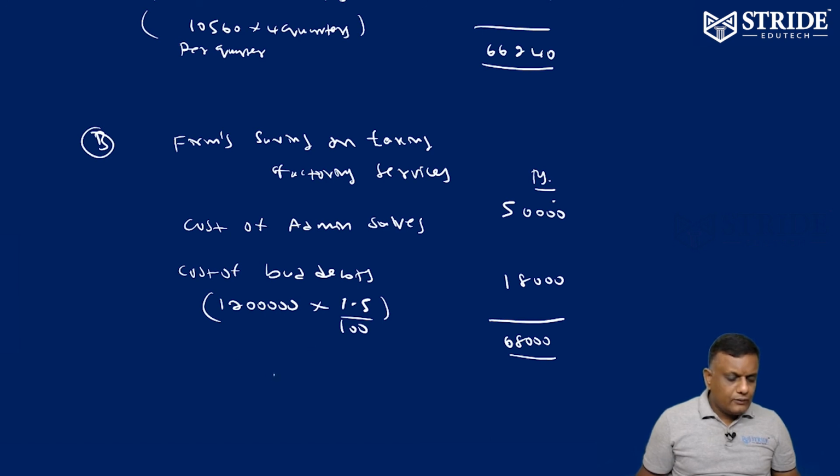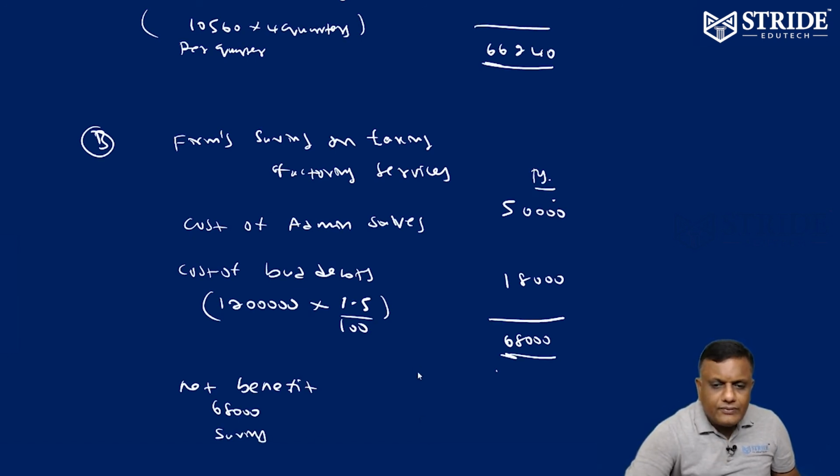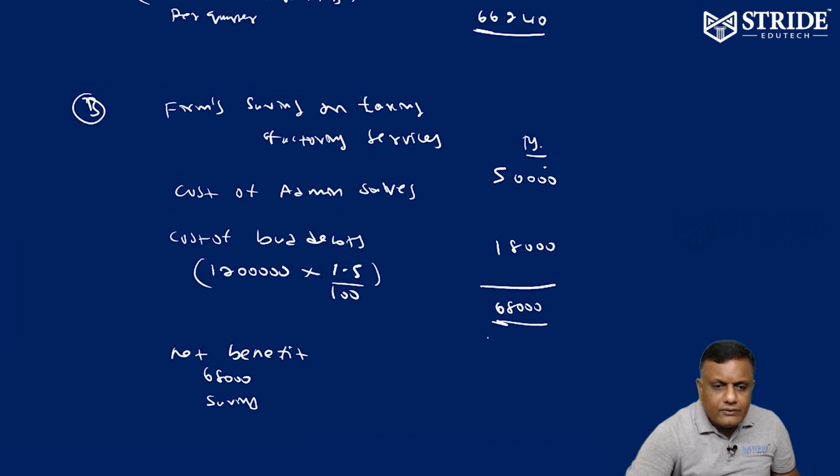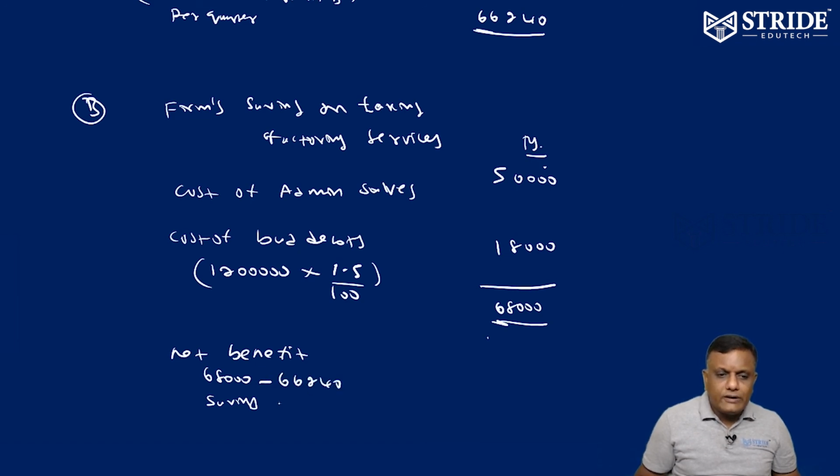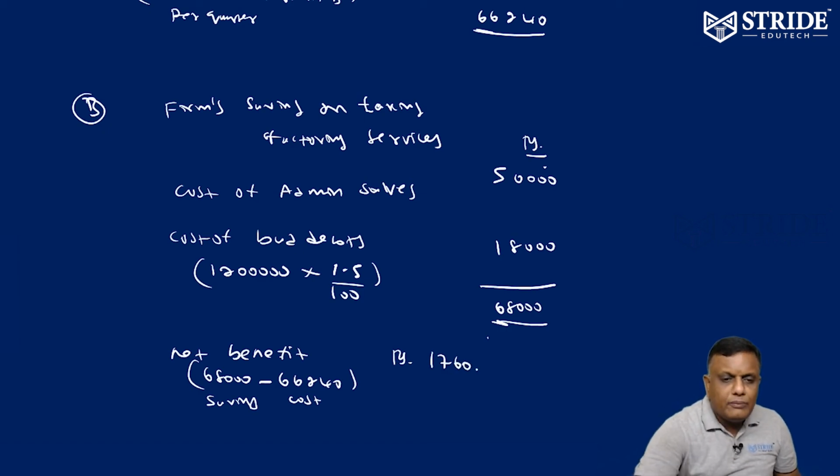Now, net benefit to the firm, because we have more savings than cost. The savings are 68,000. The cost of factoring is 66,240. So 68,000 minus 66,240 gives rupees 1,760 as the net benefit to the firm on appointing a factor.